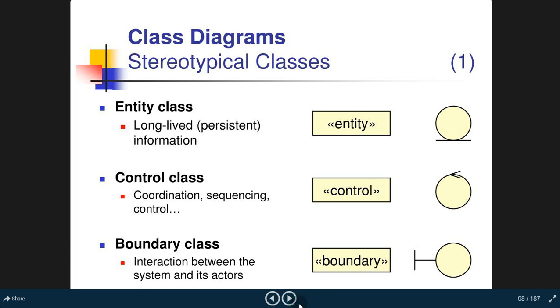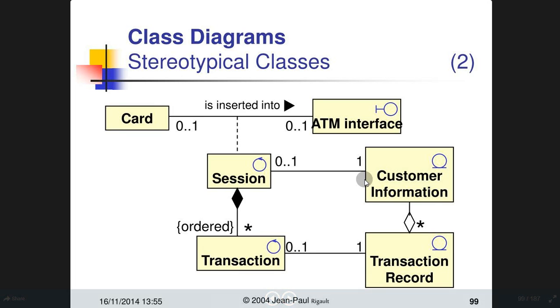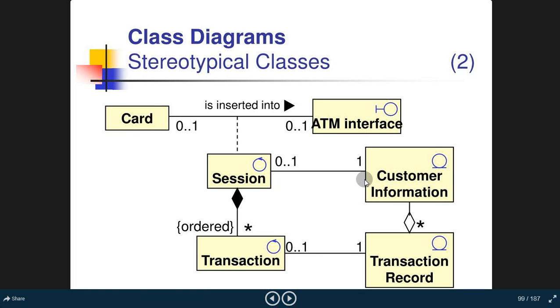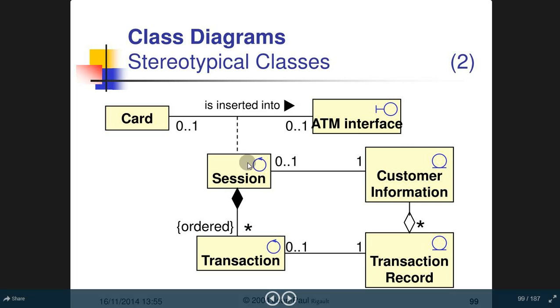Okay, so if we go to the next slide, here we have the card and we have the session, the transaction record, the customer information, ATM information. So ATM information is a boundary class, the customer information is an entity class, transaction record is an entity class. Okay, but session and transaction is a control class. So that is the stereotypical classes. When you have this kind of a slide, this sign is saying the control class, this sign is saying the boundary class, and this sign is saying this is an entity class. Okay, so let's go to the next slide.